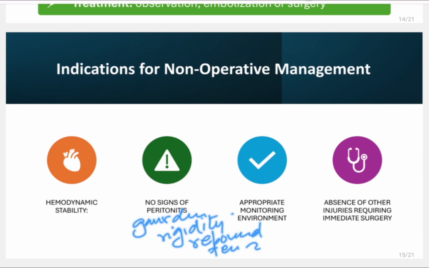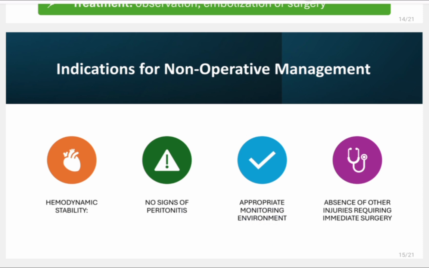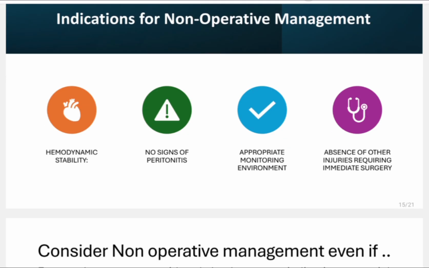All these are signs of peritonitis. There should be an appropriate monitoring environment. If you can monitor the patient, then you will go for non-operative management, otherwise not. There should be absence of any other injuries requiring immediate surgery. If there is a hollow organ injury, then you will not go for non-operative management. This will be discussed in the spleen injury video, but I am just mentioning it briefly here.